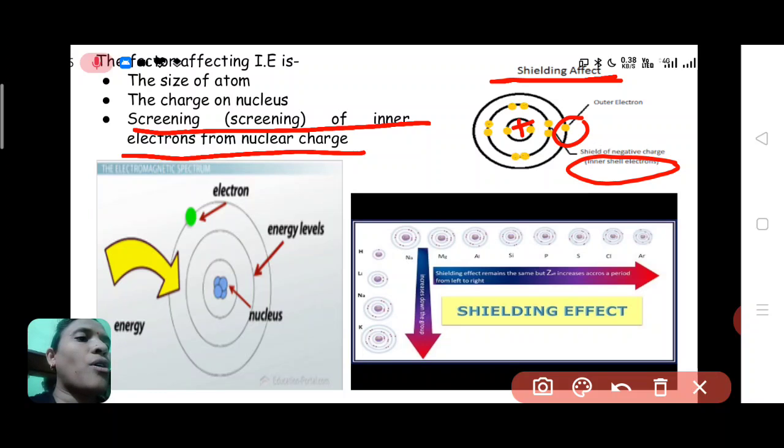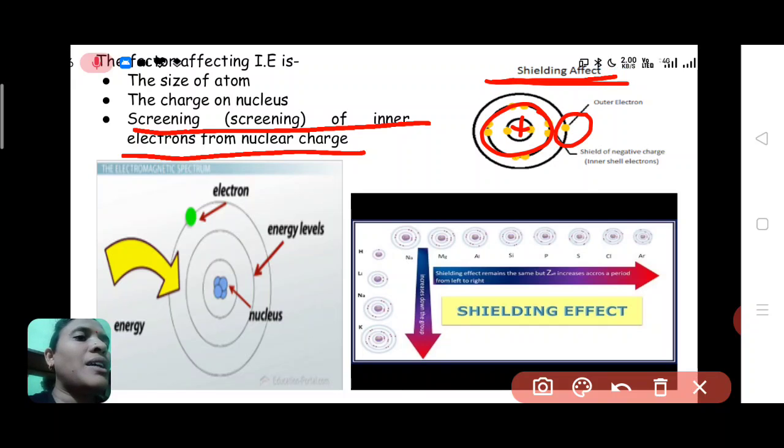Inner shell electrons have the ability to protect the outer electron from the attraction of the nucleus, and this protection is called the shielding effect.